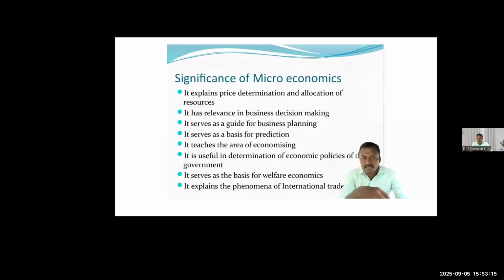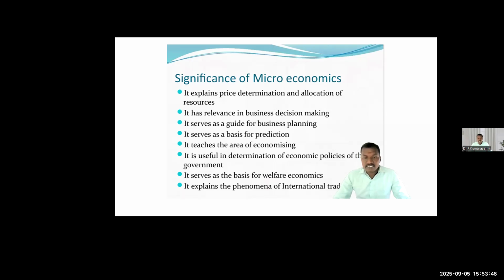Significance of microeconomics. The microeconomics topics cover only the economic level of business. It explains price determination and allocation of limited resources to improve the company. It has relevance in business decision making. It serves as a basis for prediction.